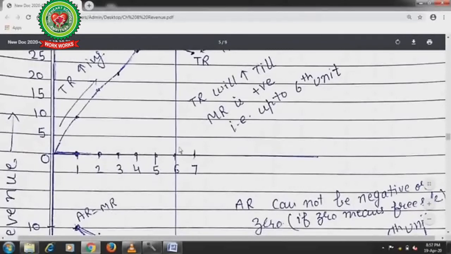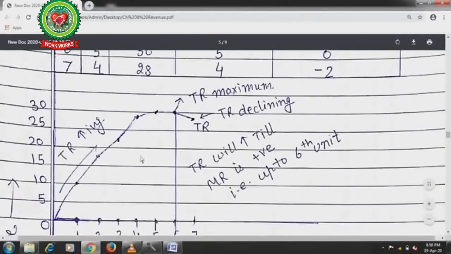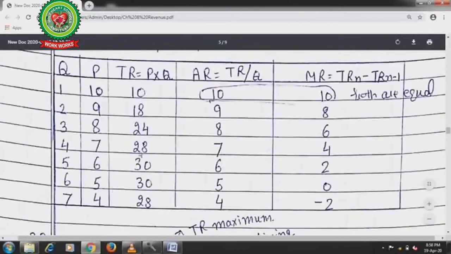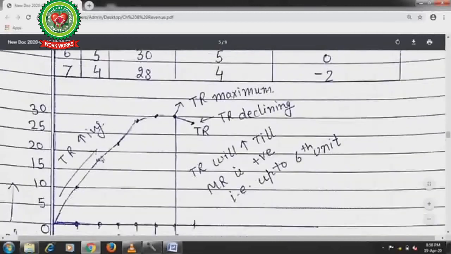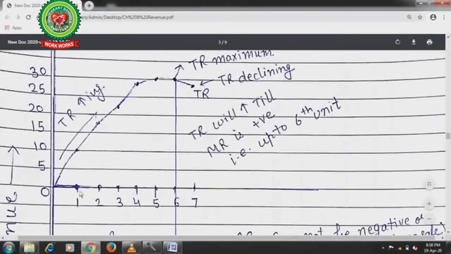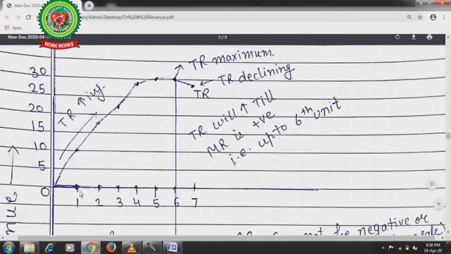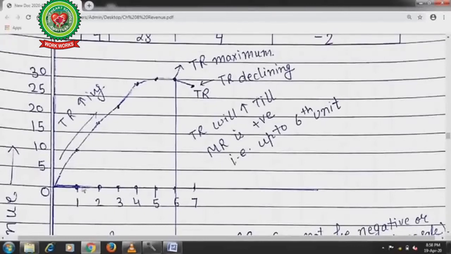Now see here students, when I mark the points for TR, first quantity 1 is here, and total revenue is equal to 10. So mark the point here at 10. 1 unit of production, 10 total revenue. Done. Total revenue is quantity multiplied by the price.